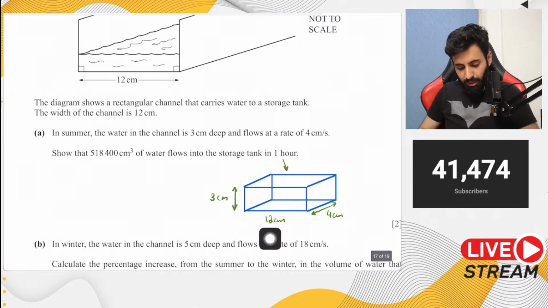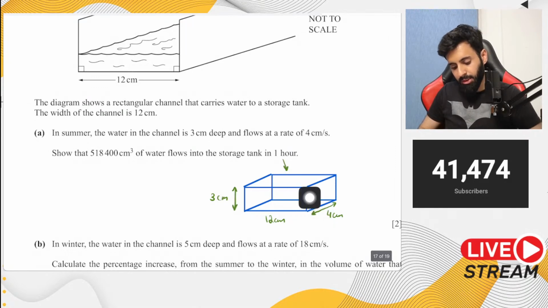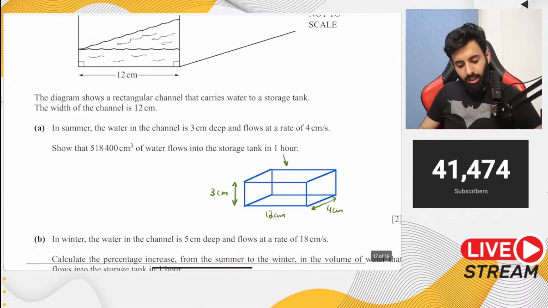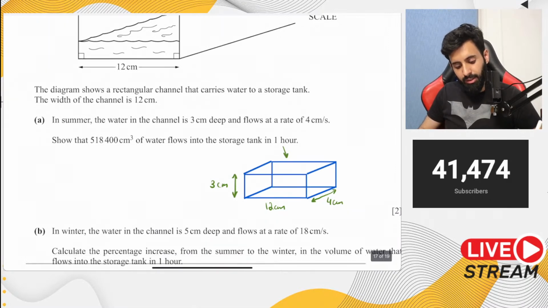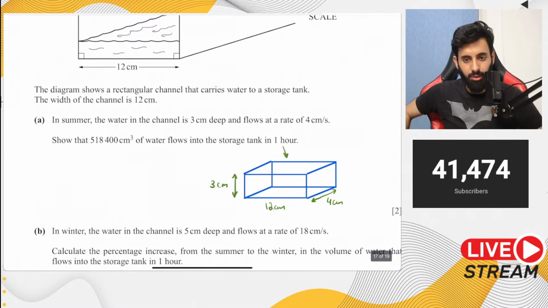12 is given in the question. That's obviously not going to change. The depth is given in the question and it's flowing at a rate of 4 centimeter per second. Show that 518,400 centimeter cube of water flows into the storage tank in 1 hour.